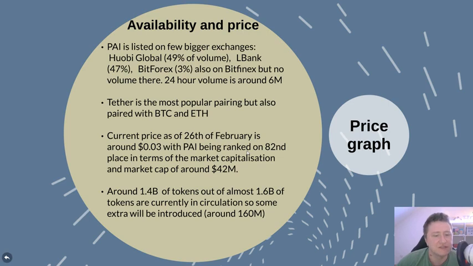Current price as of 26th of February is around 3 cents, with PAI being ranked 82nd in terms of market capitalization, and a market cap of around 42 million US dollars. Around 1.4 billion tokens out of almost 1.6 billion are currently in circulation, so there will be some extra introduced, around 160 million, so that should also be considered, because that will increase the market cap, and as a result could decrease the demand for the existing ones.